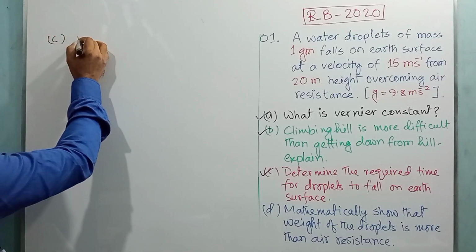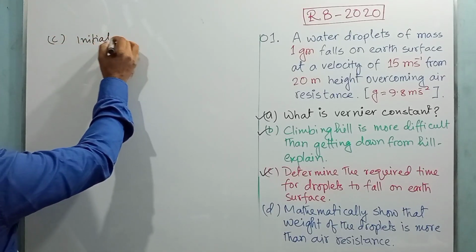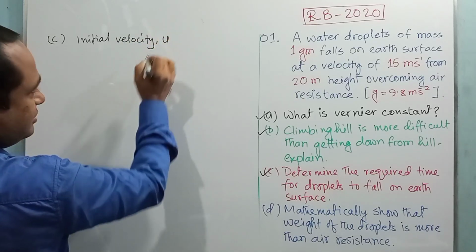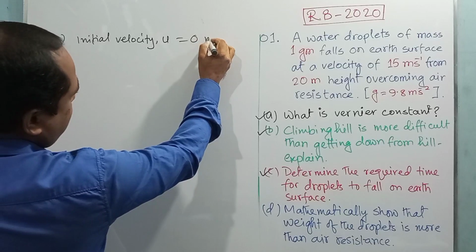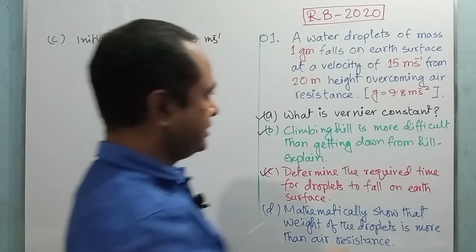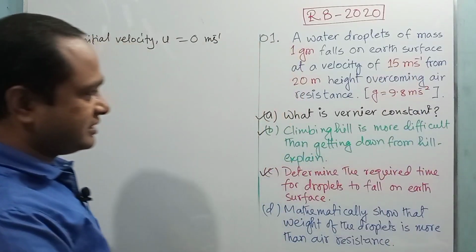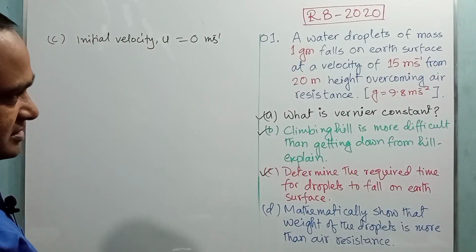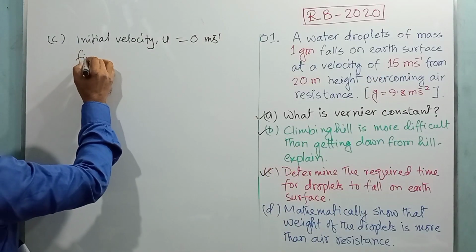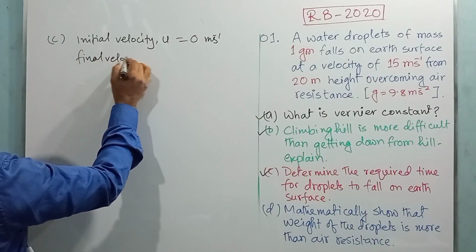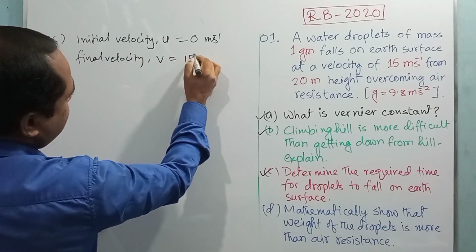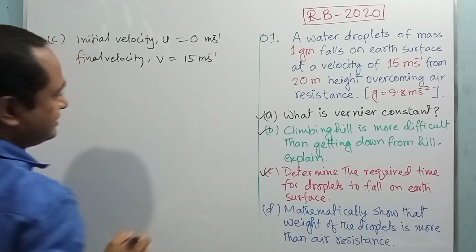So initial velocity, which is denoted by u, is equal to 0 meter per second, and final velocity when the water droplet hits the ground was 15 meter per second. So final velocity v is equal to 15 meter per second.